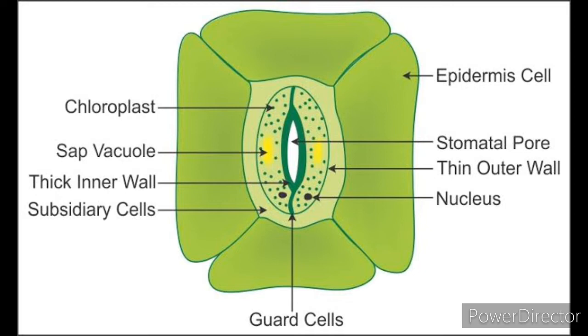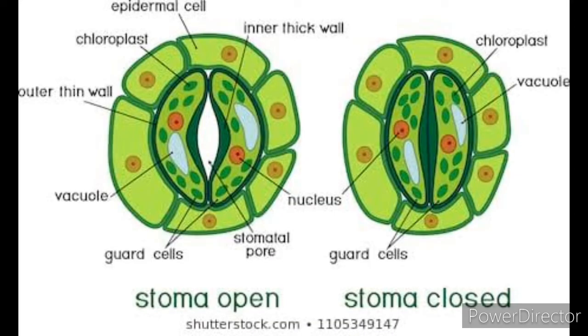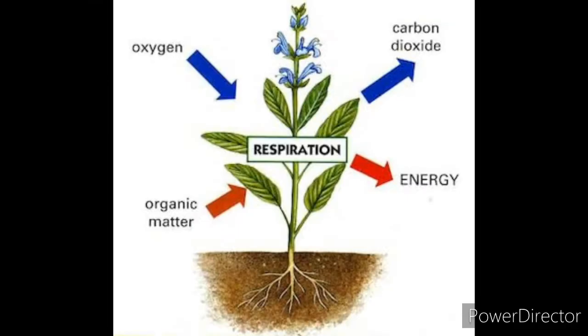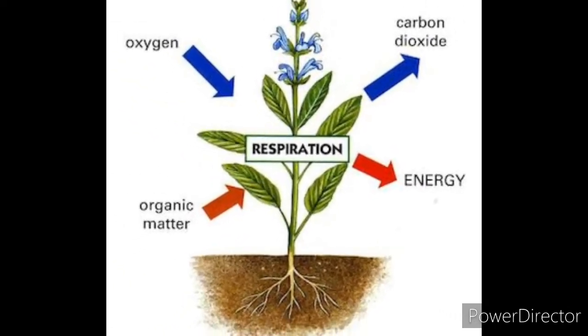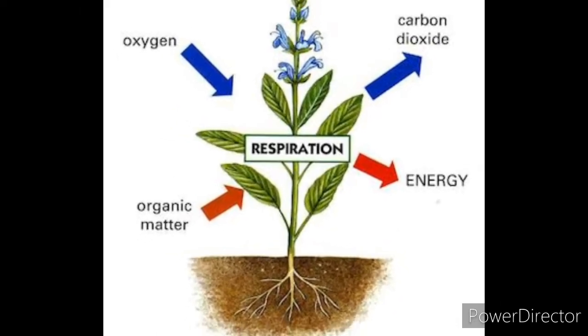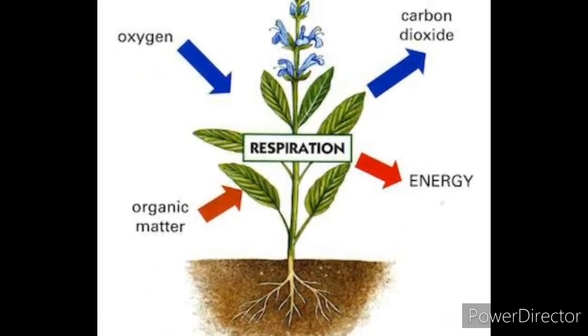In most plants, the guard cells are kidney or bean shaped, with inner walls being thicker and less elastic than the outer walls. Guard cells contain chloroplasts, which are absent in the epidermal cells. Opening and closing of stomata are regulated with the help of guard cells. So this was the respiration in plants, and how gaseous exchange takes place in plants.